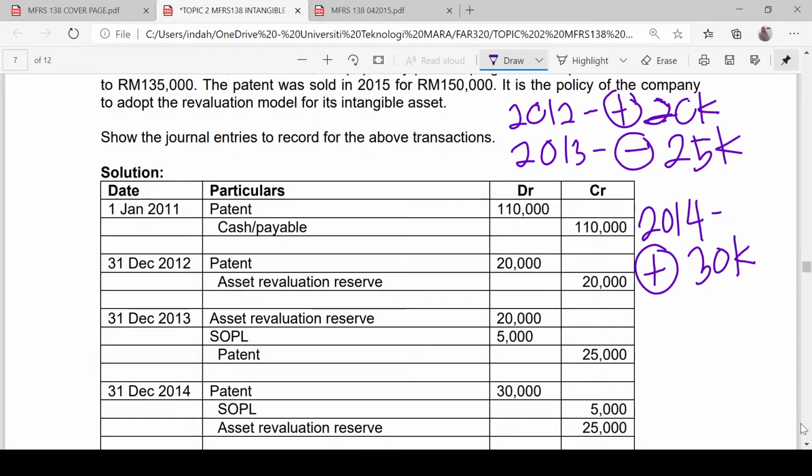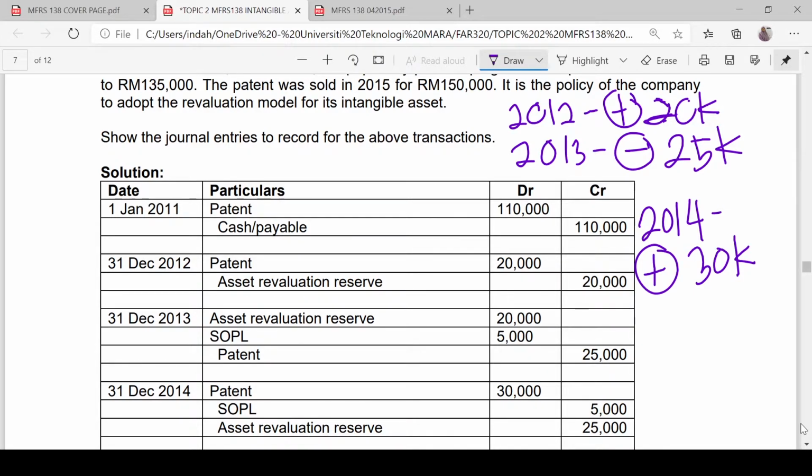So debit asset revaluation reserve 20,000 to reverse the previous surplus. And then we are going to debit SOPL for revaluation deficit of 5,000. And then we are going to credit, or reduce, the asset value to its revalued amount. We are going to reduce by 25,000.